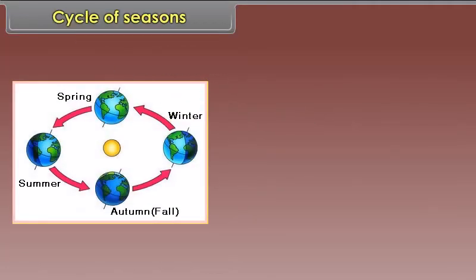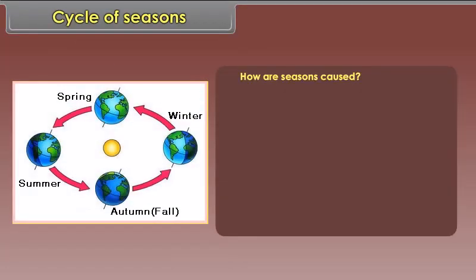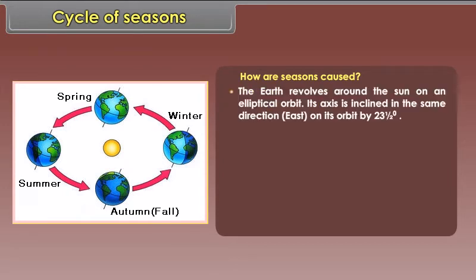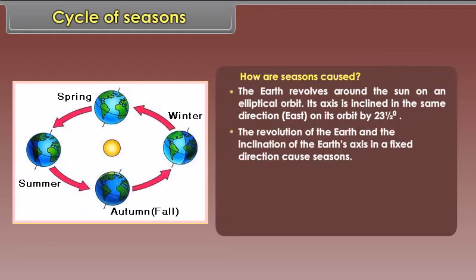Cycle of seasons. How are seasons caused? The earth revolves around the sun on an elliptical orbit. Its axis is inclined in the same direction, east, on its orbit by 23.5 degrees. The revolution of the earth and the inclination of the earth's axis in a fixed direction cause seasons.